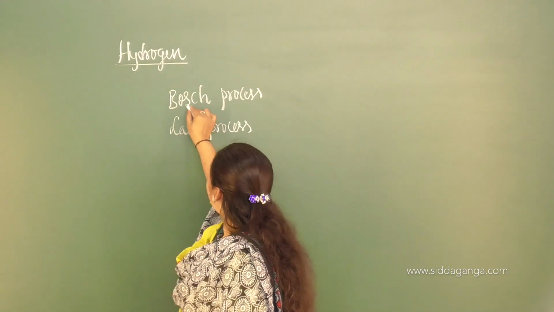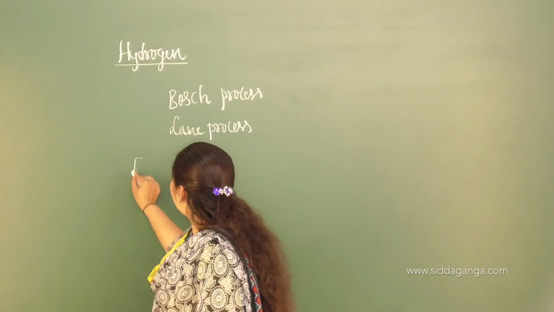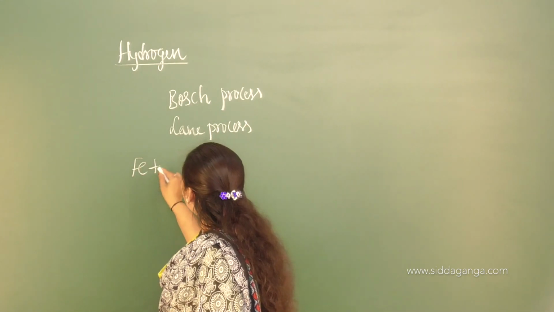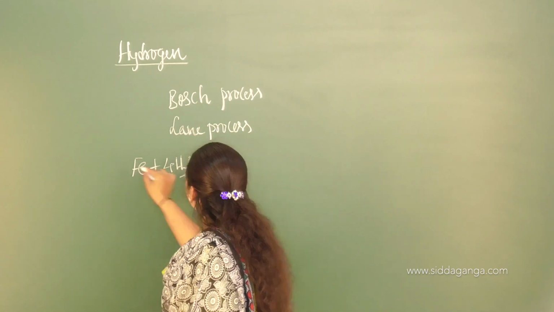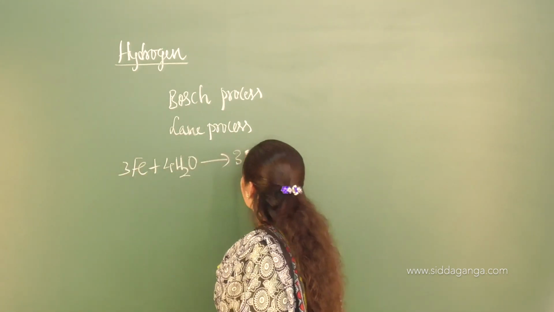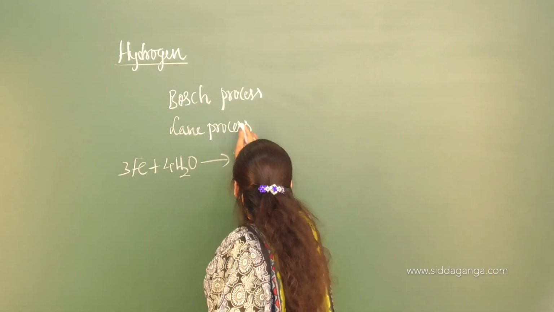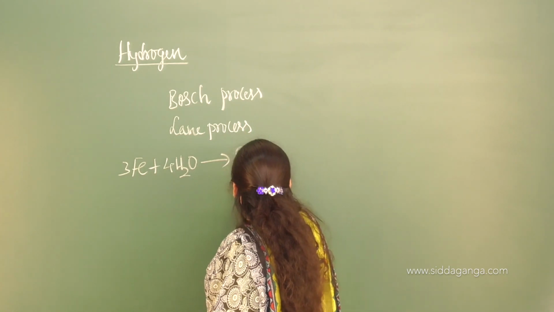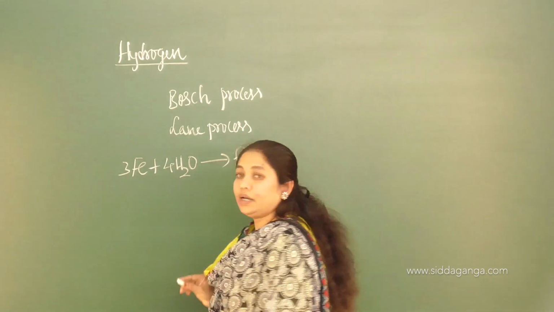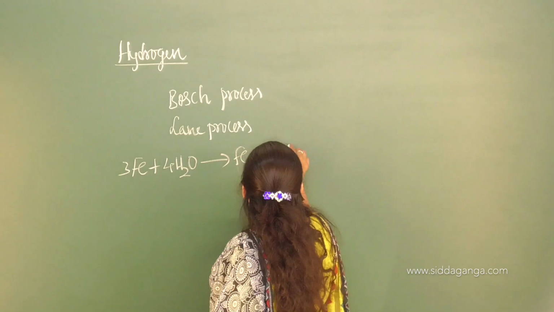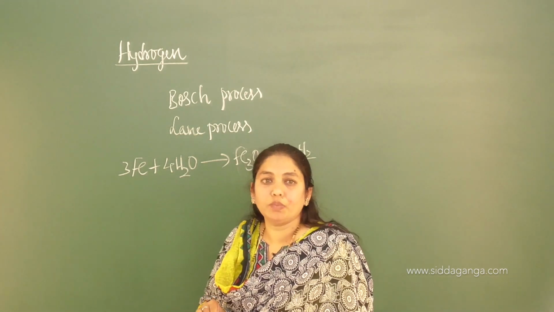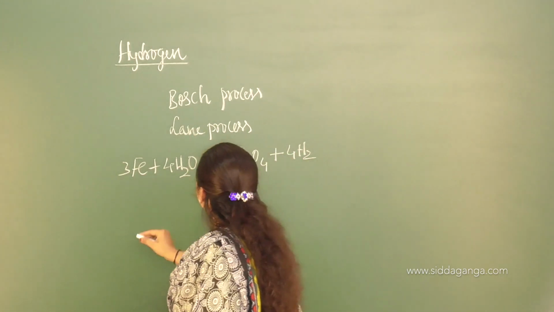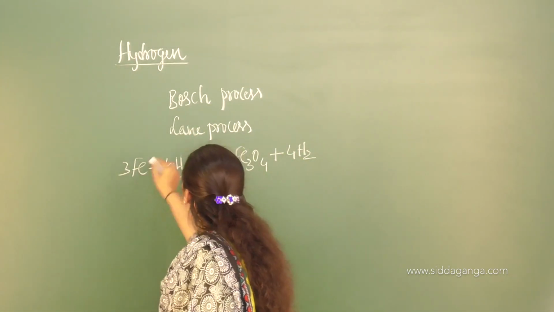In the Lane process, when iron reacts with water, it forms Fe3O4, the oxide of iron, and also our desired compound, dihydrogen. This is called the Lane process.